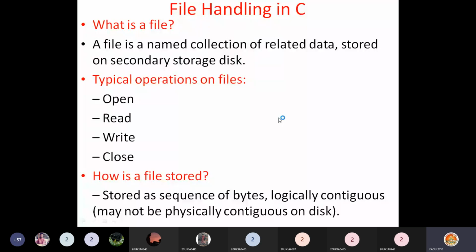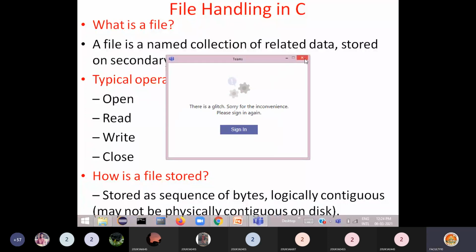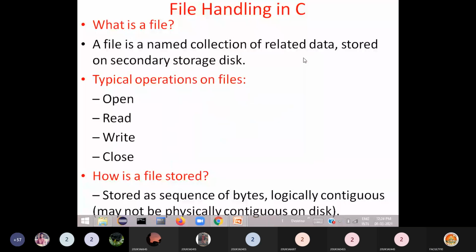Okay, so today we'll discuss file handling in C. You have created files in lab, like your prime.c and Fibonacci.c. That means you typed a program and stored that program on the hard disk, and that place you give a name, and that is called a file.